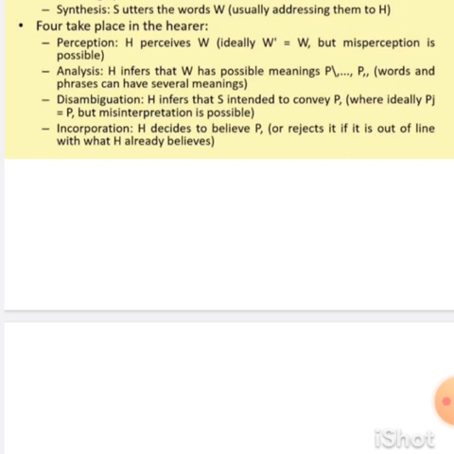When we come to the third one, every word has a different meaning. That is, we can say it is the character of ambiguity. That is the third one, disambiguation. So every word has different types of meaning, and the hearer, the receiver, has to find which meaning is correct or which one is original. So it has to find it, and it has to confirm with the sender side.